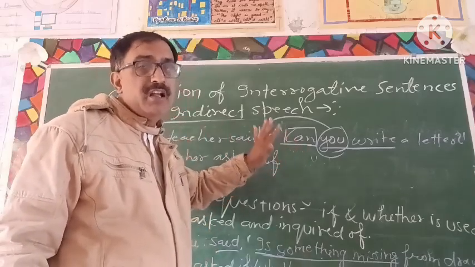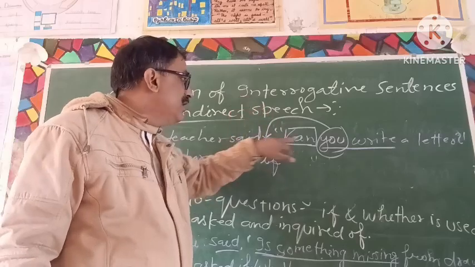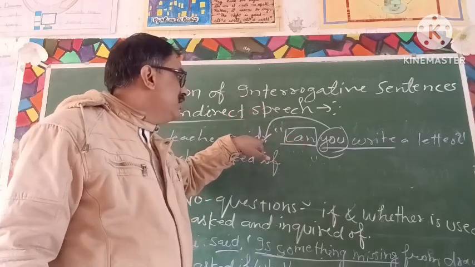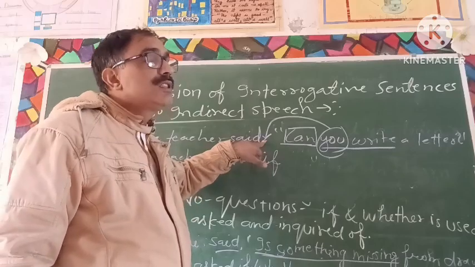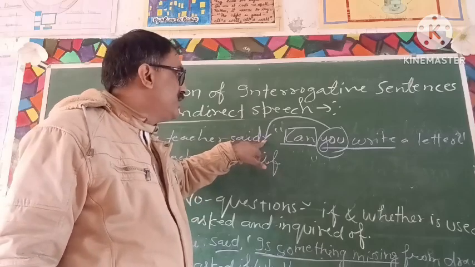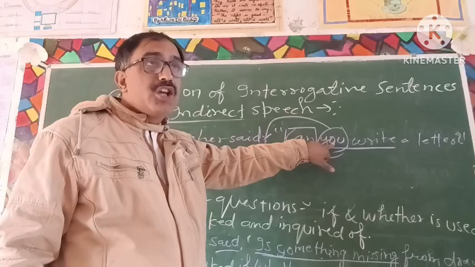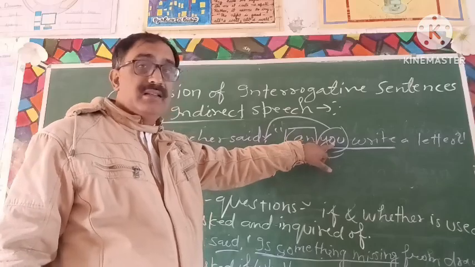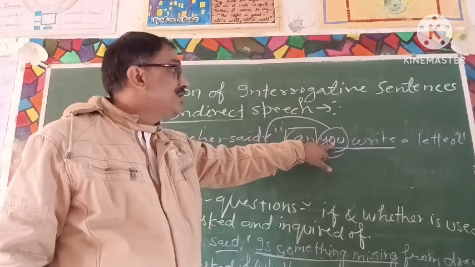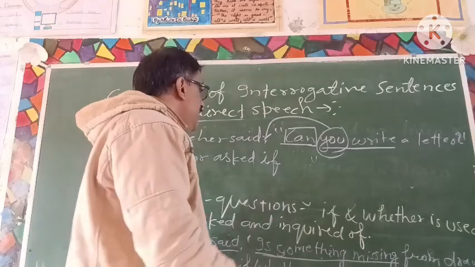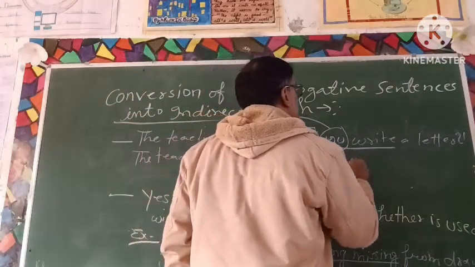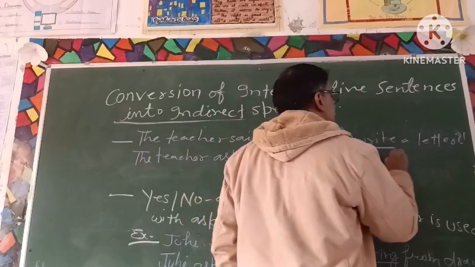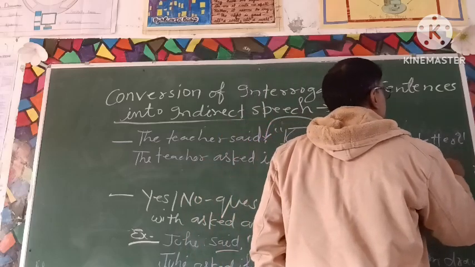Students are third person plural number. So this will change into third person plural: if they could write a letter.